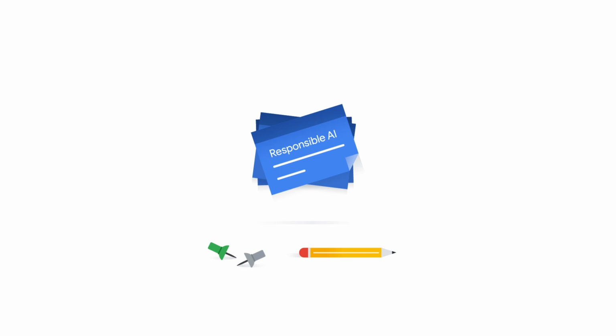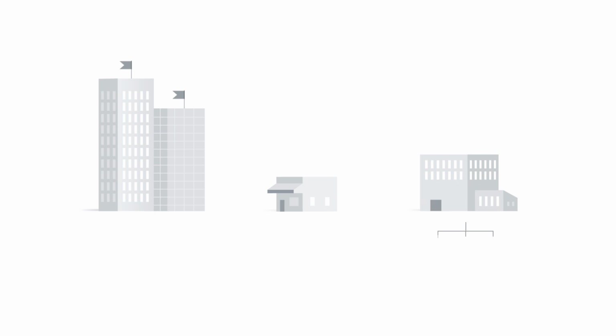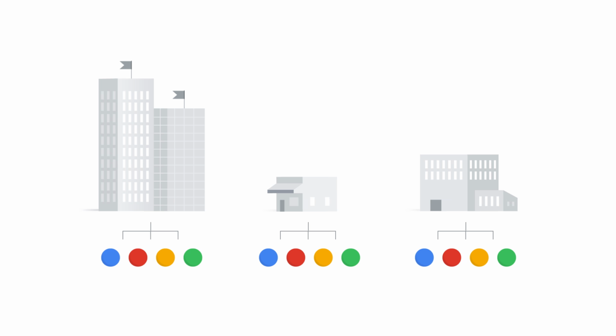But there isn't a universal definition of responsible AI, nor is there a simple checklist or formula that defines how responsible AI practices should be implemented. Instead, organizations are developing their own AI principles that reflect their mission and values. While these principles are unique to every organization, if you look for common themes, you find a consistent set of ideas across transparency, fairness, accountability, and privacy.